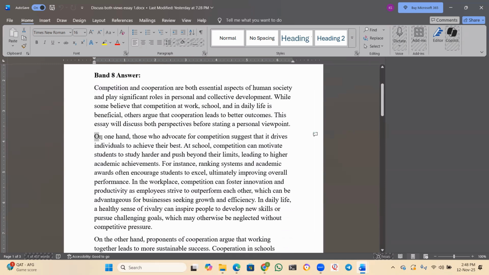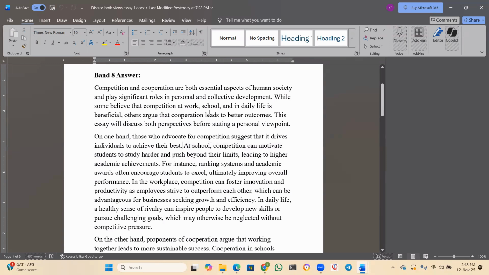On one hand, those who advocate for competition suggest that it drives individuals to achieve their best. Now, this is the advantage of having competition, right? It will force us, it will motivate us to do good. And then at school, competition can motivate students to study harder and push beyond their limits, leading to higher academic achievements.